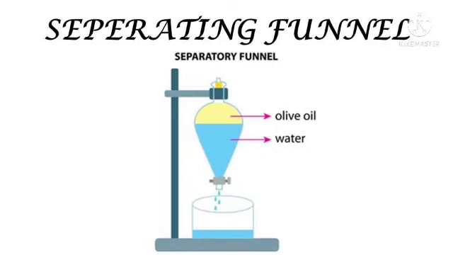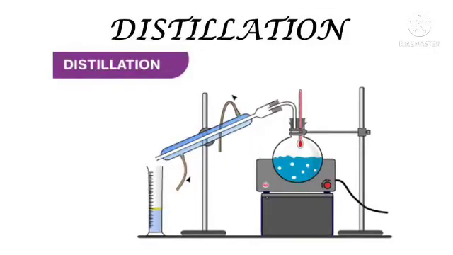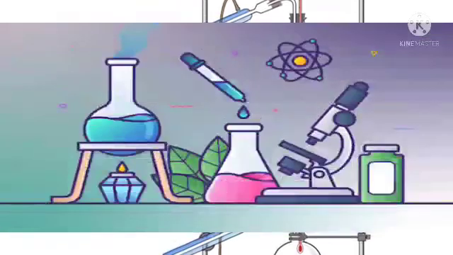Third one is separating funnel. It is a process to separate two immiscible liquids from each other by using a separating funnel. Next one is distillation. It is a process to separate two miscible liquids from each other by heating them at their boiling points followed by condensation.